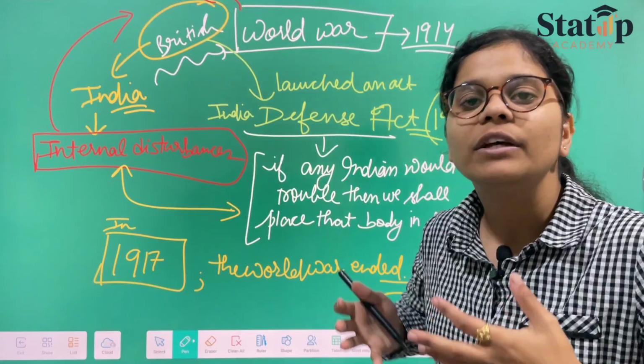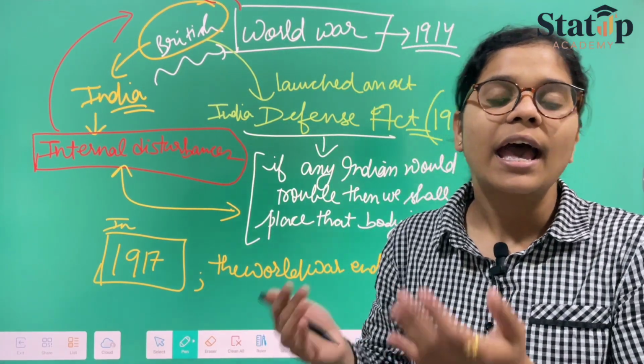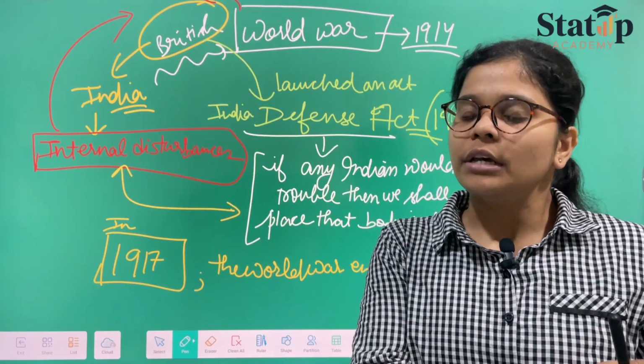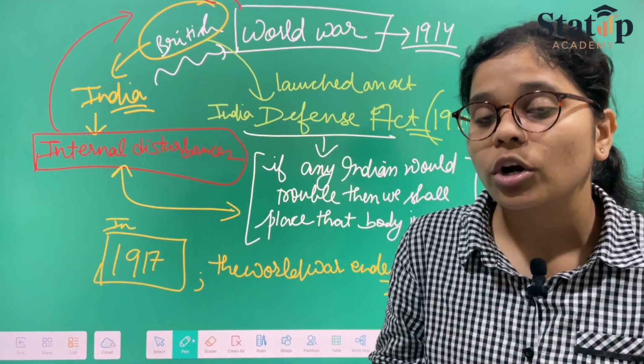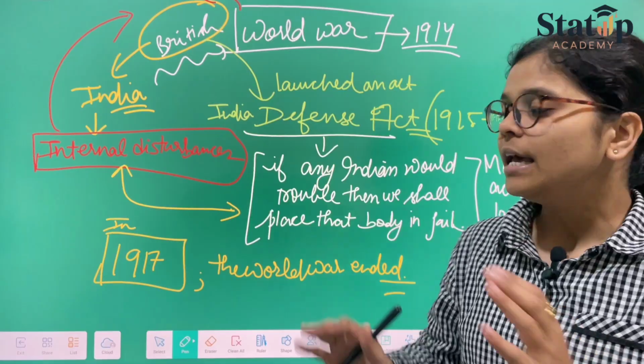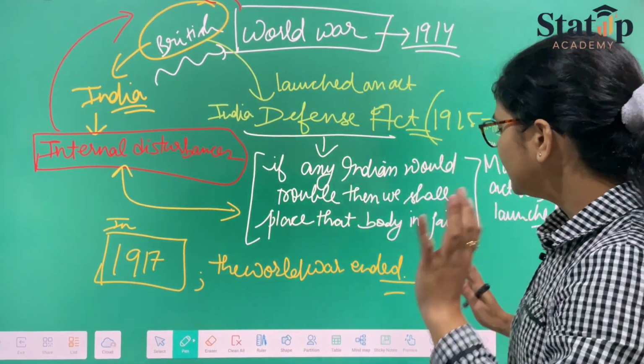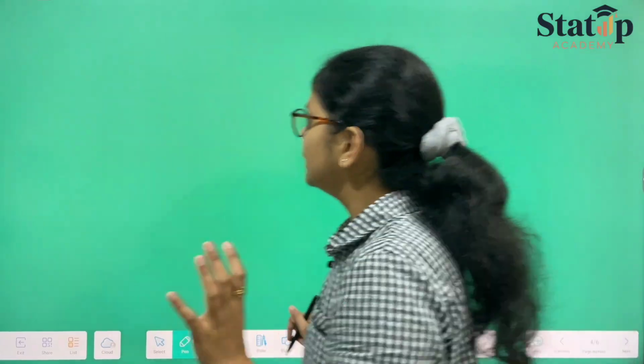The Indian people will again bring the uprisings. They will again start their national movements, and we will be thrown out of the Indian territory, which we do not want. Therefore, they said that instead of this act, we need to set up a committee. So they decided to set up a committee.